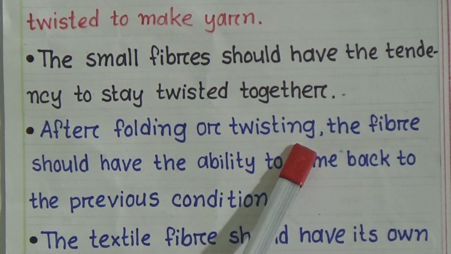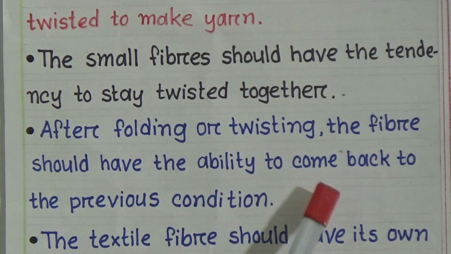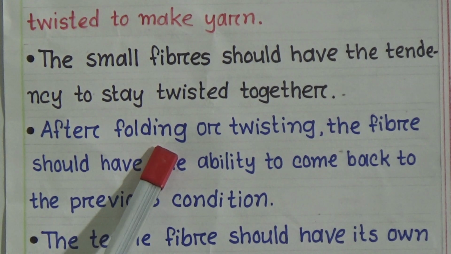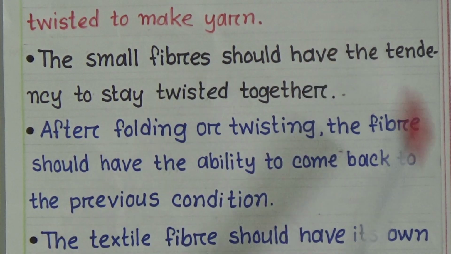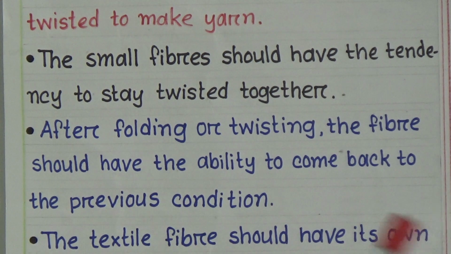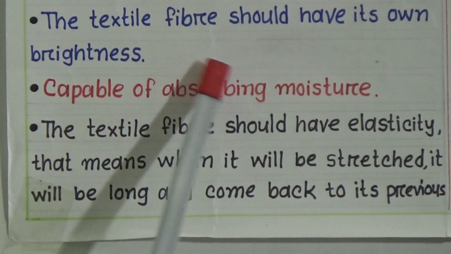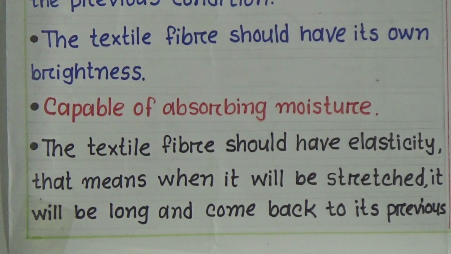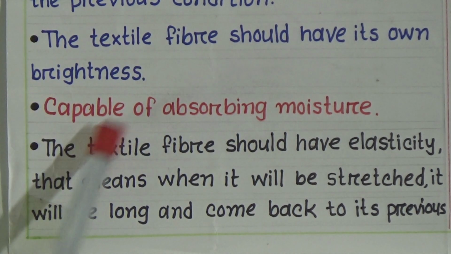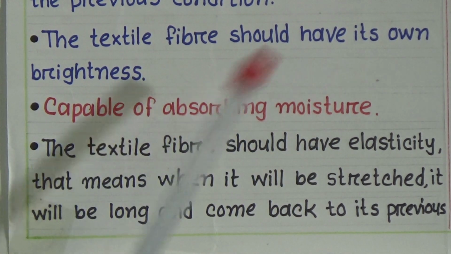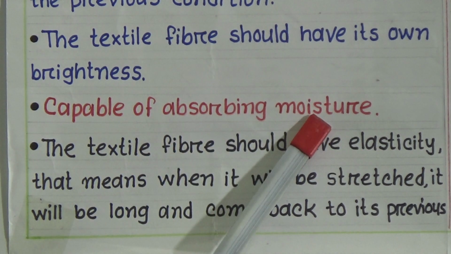After folding or twisting, the fiber should have the ability to come back to its previous condition or position. Next, the textile fiber should have its own brightness, and it should be capable of absorbing moisture.